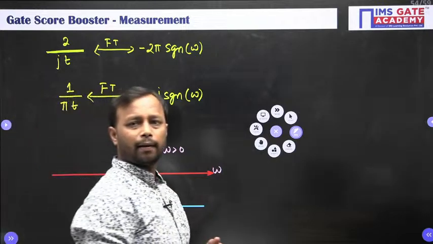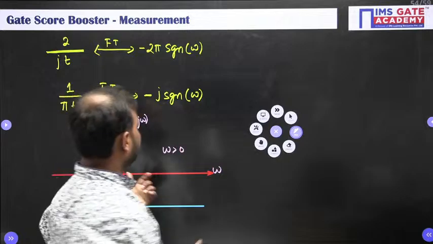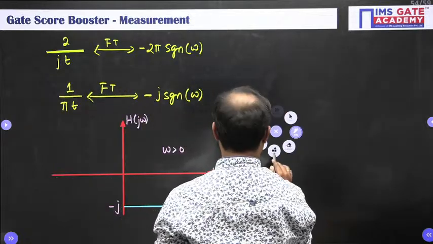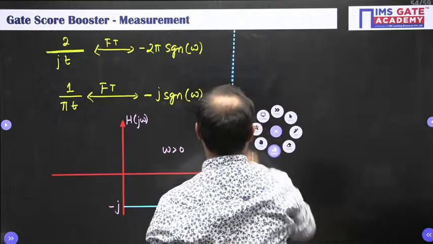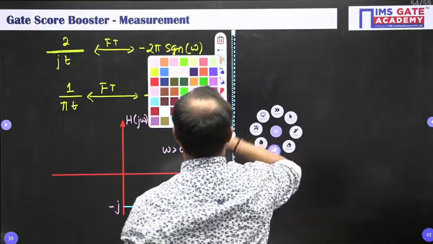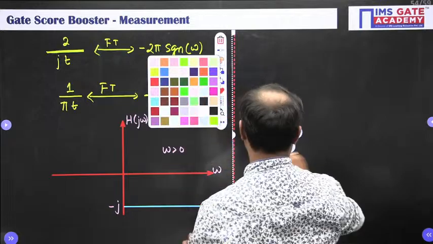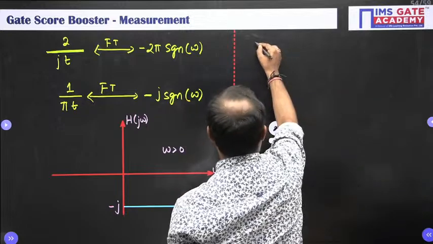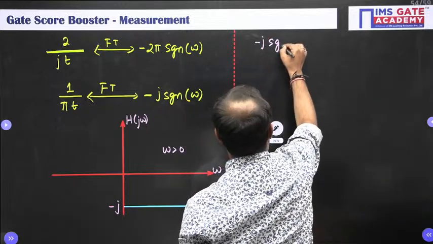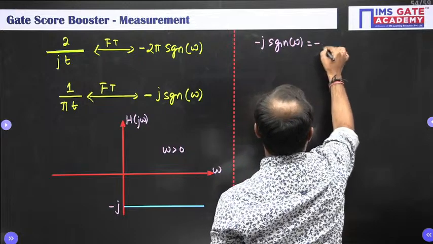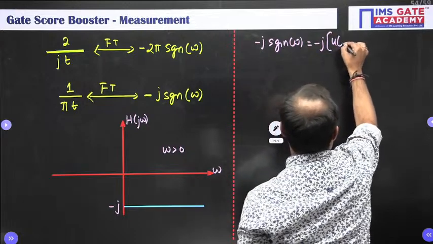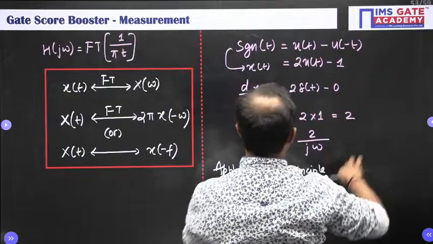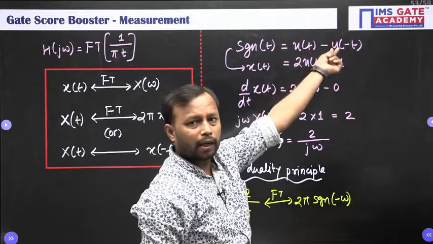Did you understand this? You did not? Okay, let me explain it a little better, so that we can understand it in a more clear manner. I know for some of the aspirants it is going above our head, so let me discuss this particular thing in detail. So minus j signum of omega can be written as minus j times u of omega minus u of minus omega, as written here, signum of t equal to u of t minus u of minus t.